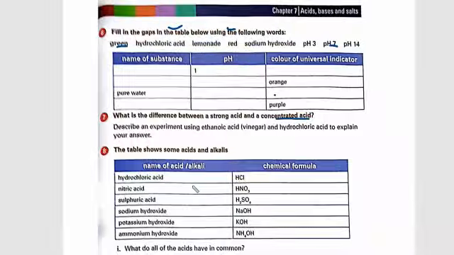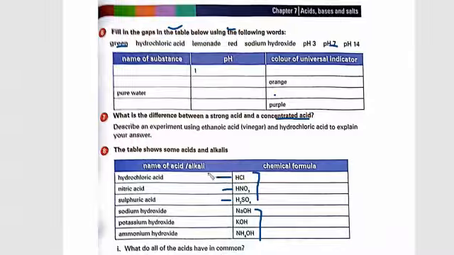Sometimes in the paper they give you the name of the chemical and ask you to write the chemical formula of that chemical. So please make sure to memorize this as well: hydrochloric acid has the chemical formula HCl, nitric acid is HNO3, sulfuric acid is H2SO4, sodium hydroxide is NaOH, potassium hydroxide is KOH, and ammonium hydroxide is NH4OH. These are the bases and these are the acids.